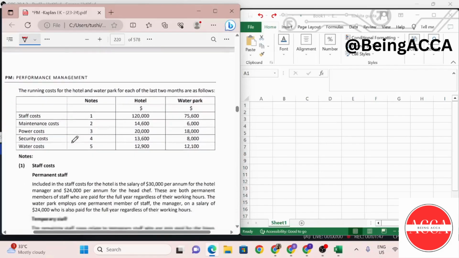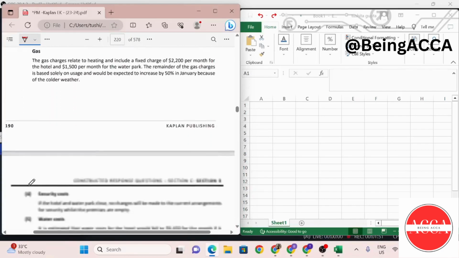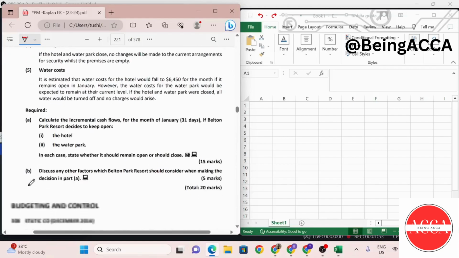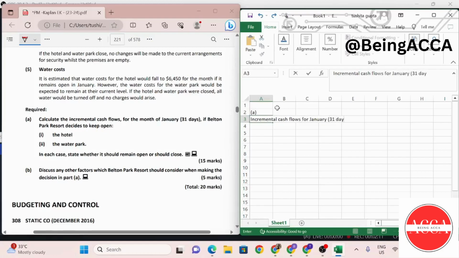Okay, these are the running costs, and here are the notes that pertain to these costs. Let's see what the requirement asks us to do. We are asked over here to calculate the incremental cash flows for January, and it is told that we have to make our calculations according to 31 days. And first, let's calculate it for the hotel.